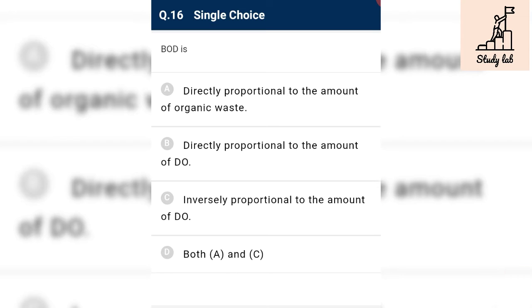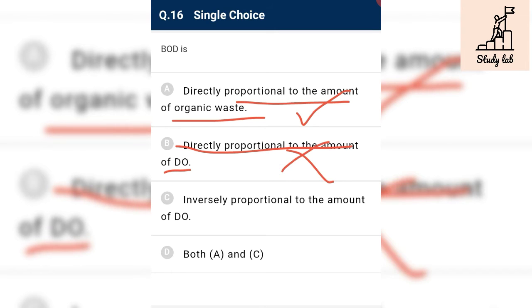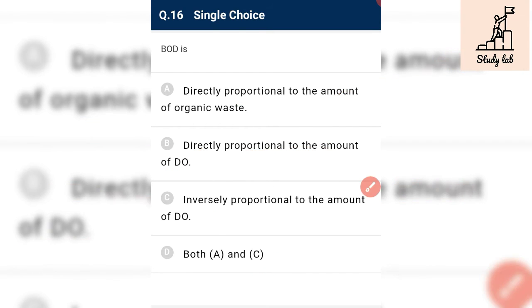BOD is directly proportional to the amount of organic matter or organic waste. The more the organic waste, the more oxygen is required to decompose it, and the more the BOD. So it is correct. Directly proportional to dissolved oxygen? No. If BOD is high, then bacteria utilize more oxygen, and the amount of dissolved oxygen will be less. So BOD is inversely proportional to DO, and option C is correct according to our question. So A and C are the correct answers.